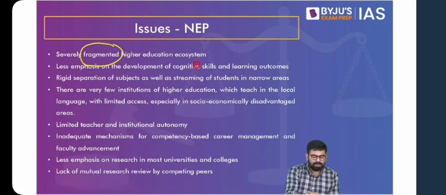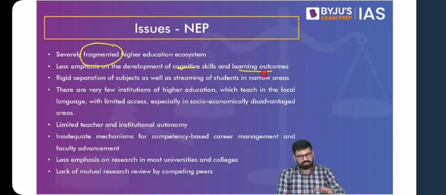Less emphasis on development of cognitive skills and poor learning outcomes. This has been the problem in school education and here as well. And this is very obvious. The reason is, if you do not develop those learning abilities, cognitive skills, critical analysis during your school days, you cannot follow it or push it in your college education or higher education as well. So the base is the school education. If there is a problem with the base, it will reflect on the structure that you create over it. And this is the reason, again, I always highlight that we do not even read our NCERTs properly till 12th standard. And it can be because of the teachers as well, that the way they teach is not right, but the basic learning capacity is very poor in our students.